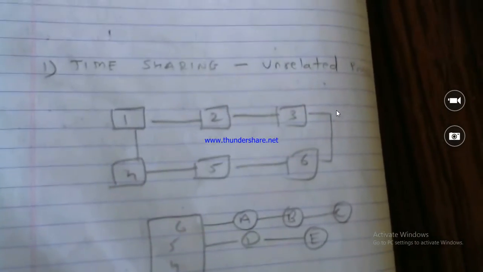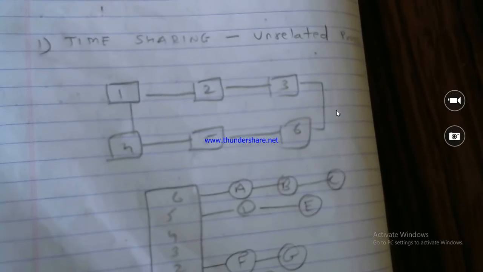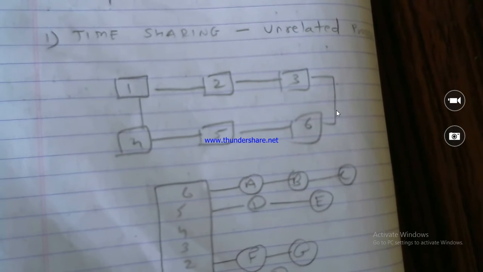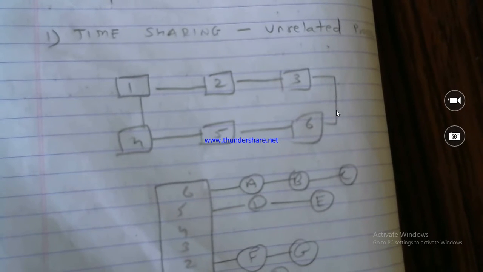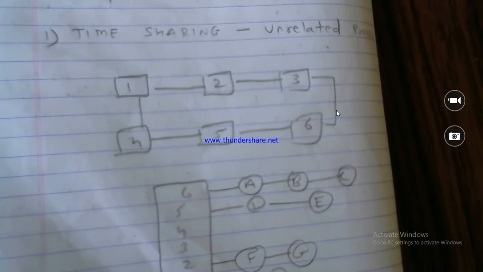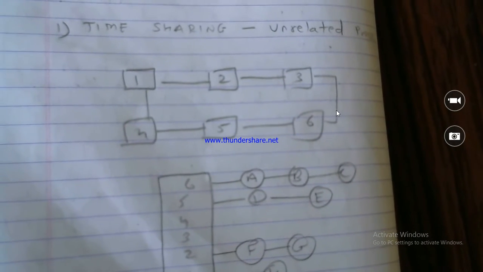There are three main multiprocessor scheduling algorithms. The first one is time sharing. Then the second one is space sharing, and the third one is gang sharing algorithm. Let's see the first one, time sharing algorithm.